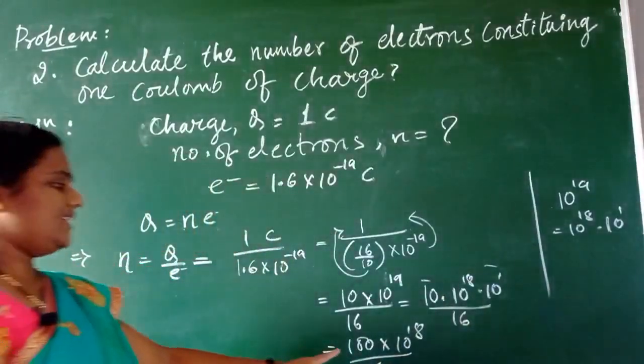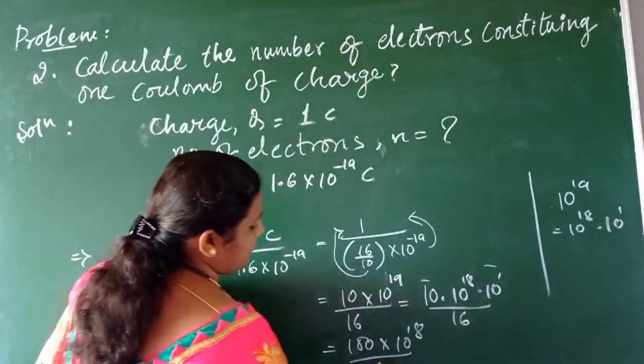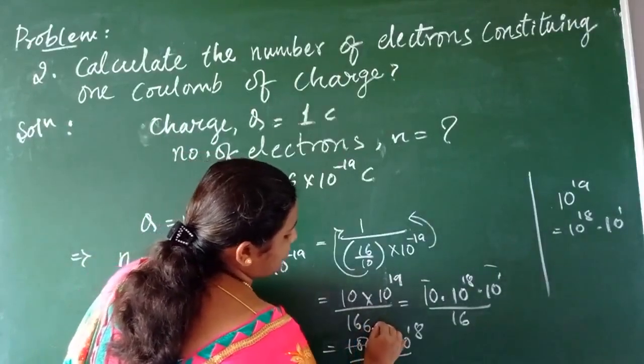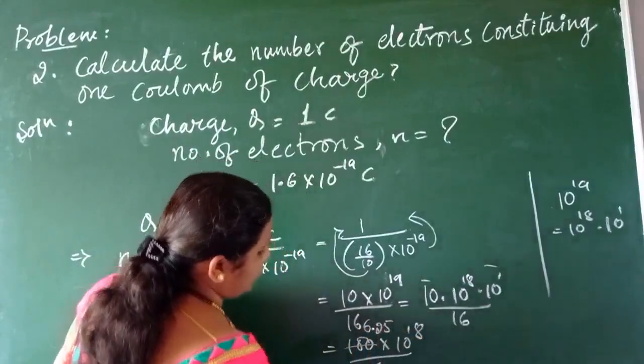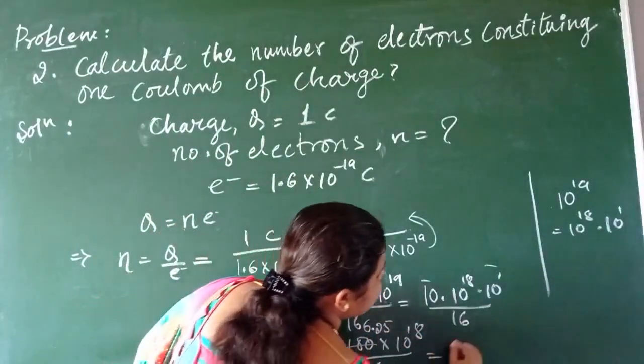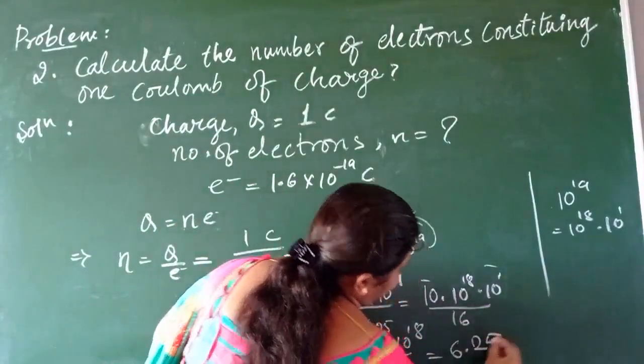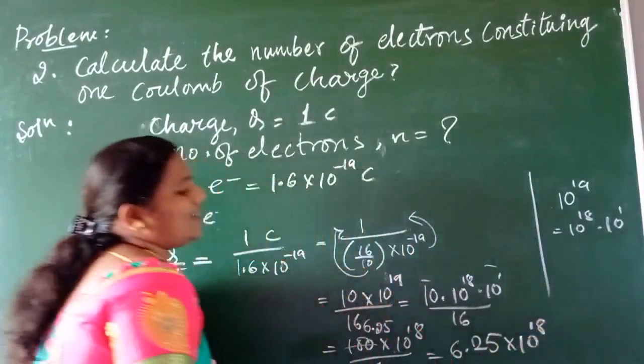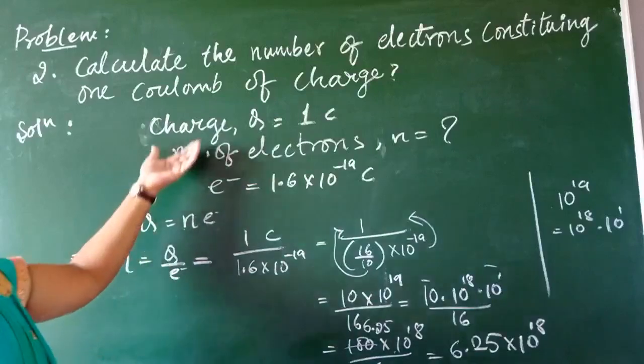When we divide 100 by 16, 16 sixes are 96, then 16 twos are 32, 5s are, isn't it? So what will we get, children? 6.25 into 10 to the power of 18 electrons will constitute what?